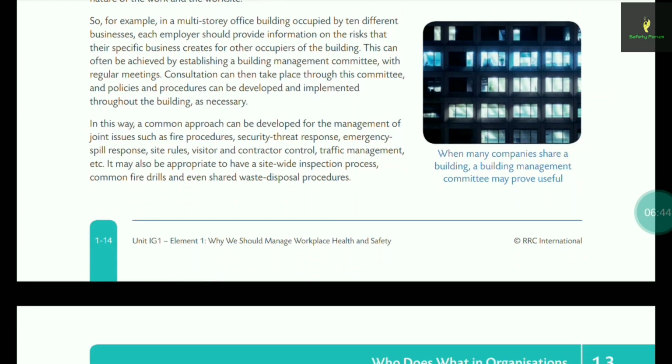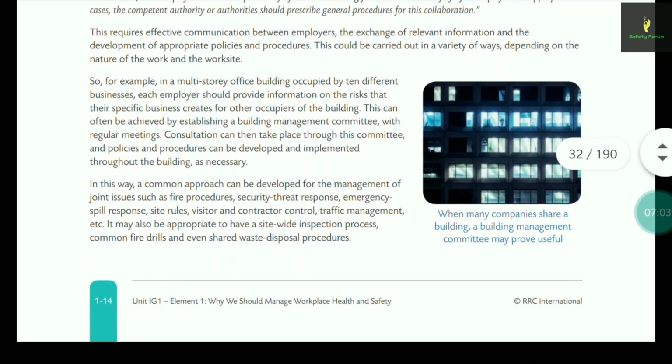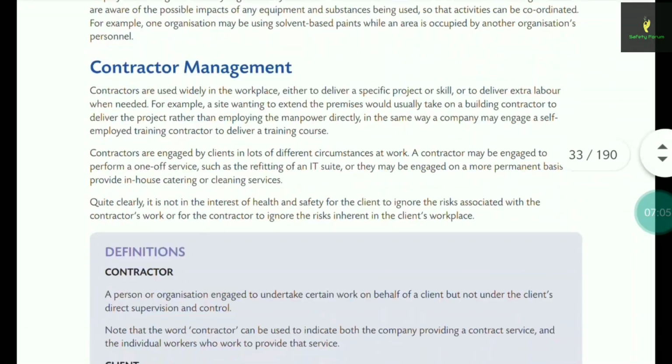Specifically, about building management, maybe they will ask you about a committee. A common committee has to be made between the two companies which are working in the same workplace. So what things will you do, how will you set the emergency procedures in that building? So you can expect one question from this, the shared responsibilities. It's very important, concentrate on that.